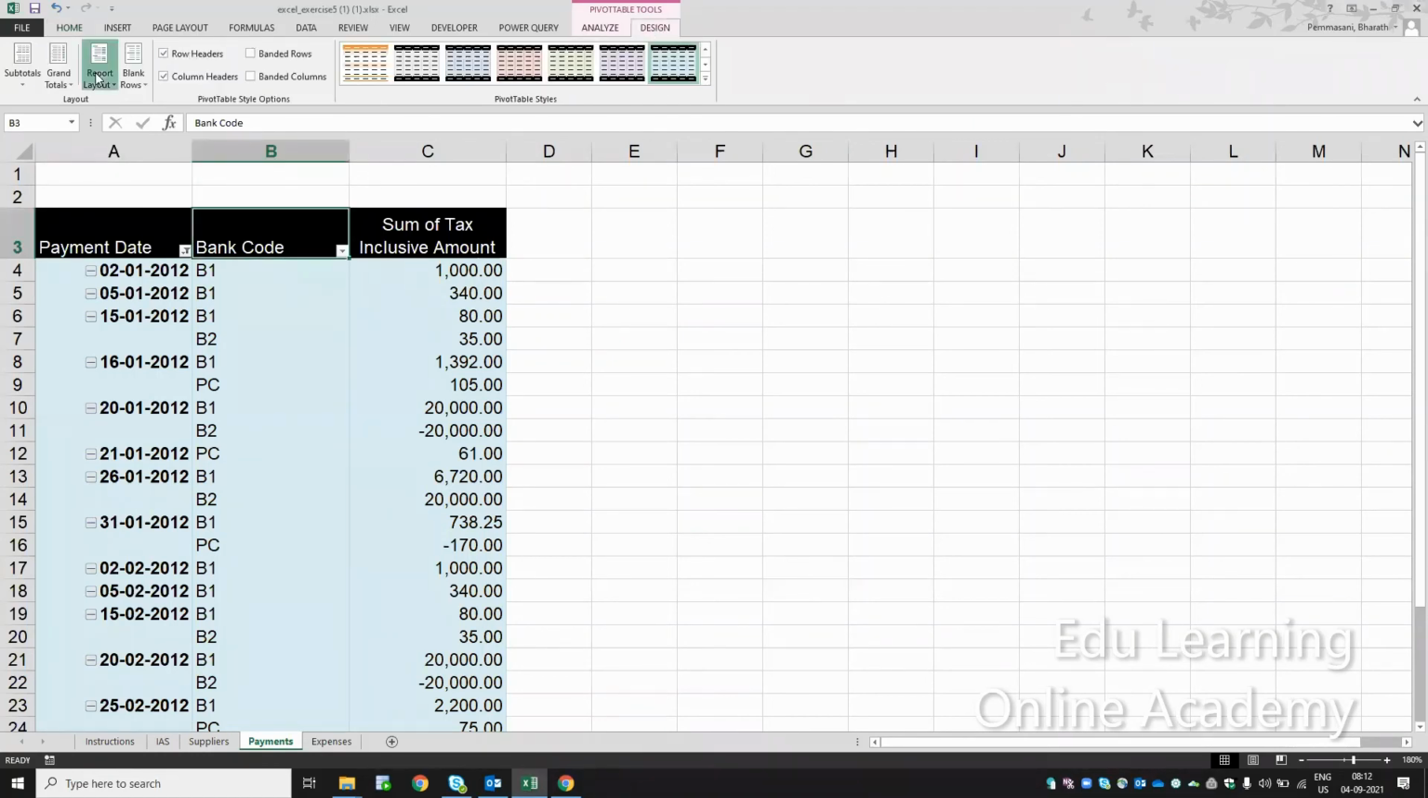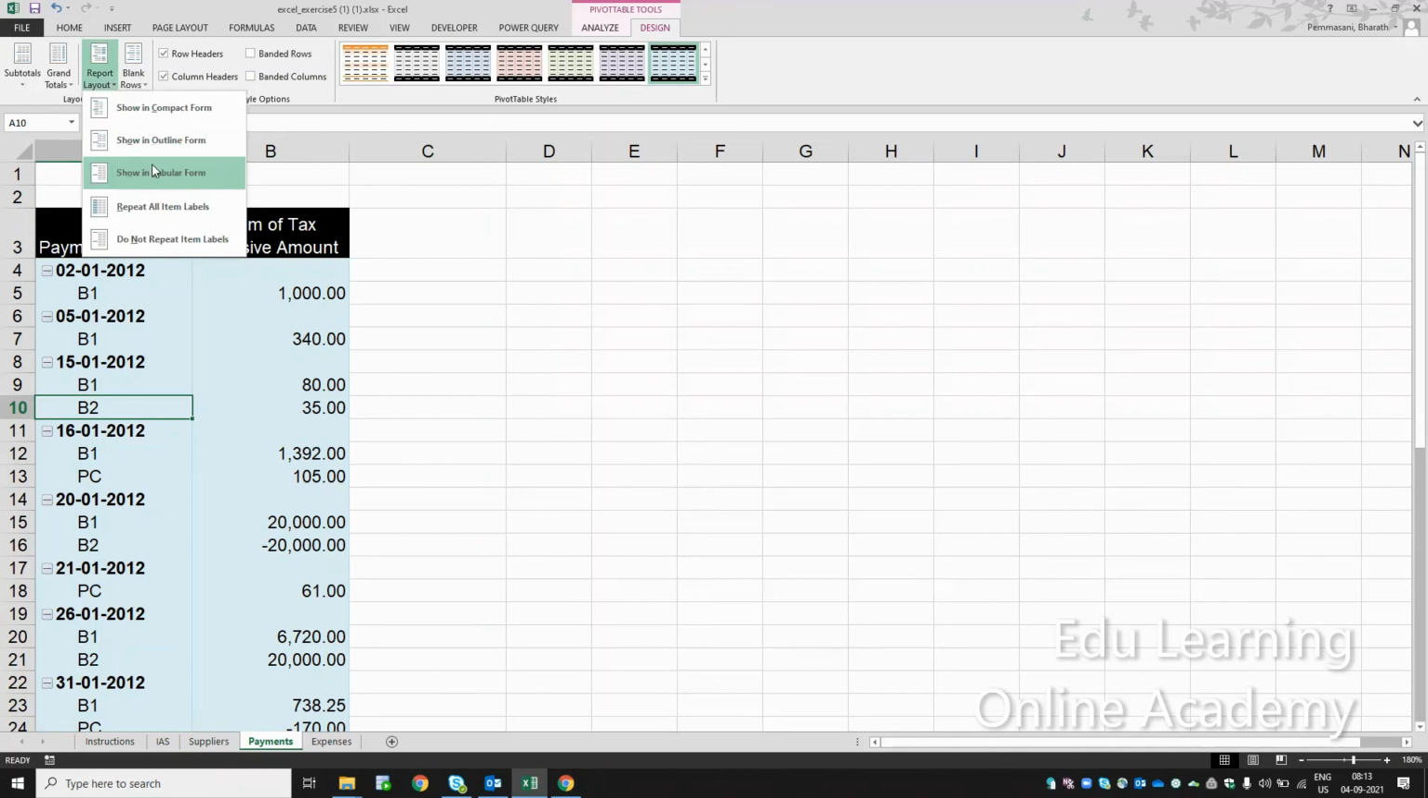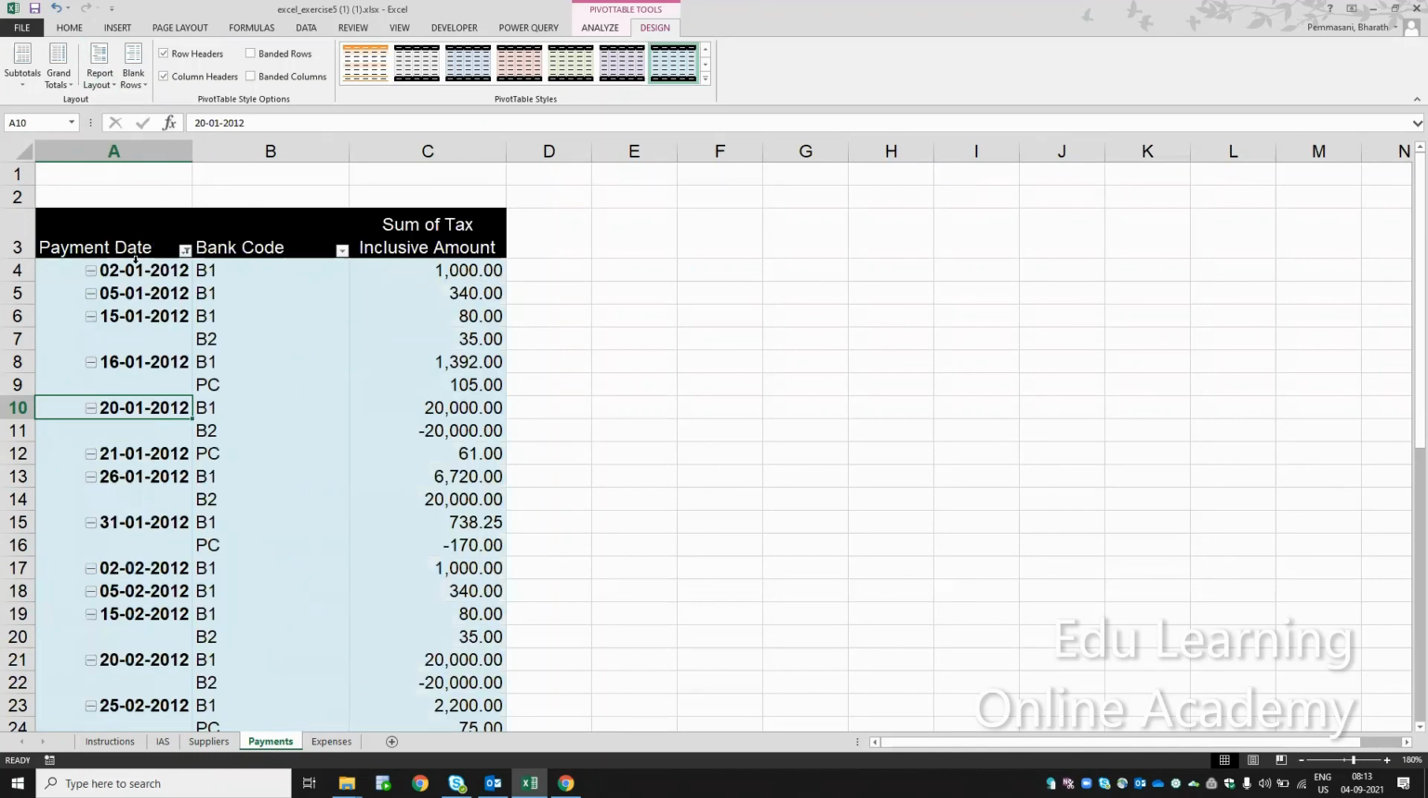I'll go to design. Can you see here? Now I have the payment date, and under payment date, the bank code is there. I don't want to show it like this. The payment date should be in one column and the bank code in another column. So they're asking to go to report layout and change it to tabular format. See here, payment date is in one column and bank code is in another column. For 15.1, we have two codes, and these two codes are displayed here.